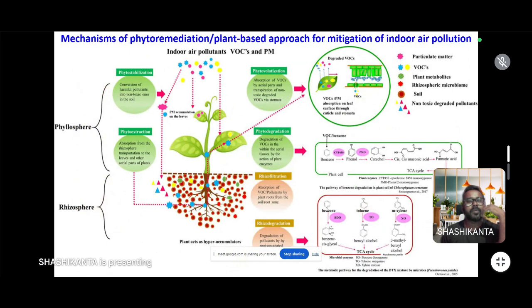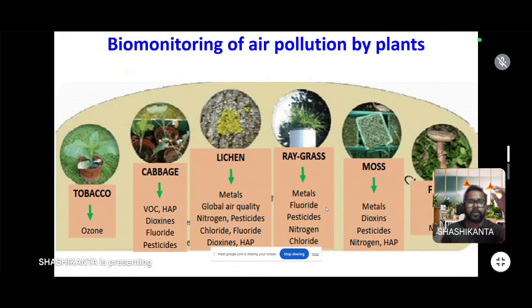The mechanism is phytoremediation, a plant-based approach to mitigating indoor air pollution, because some plants are able to convert, destabilize or degrade the pollutant and use it as a nutrient for their body, and help release fresh air inside the room. Then there is biomonitoring of air pollution by plants. These plants indicate the pollution rate of the air.